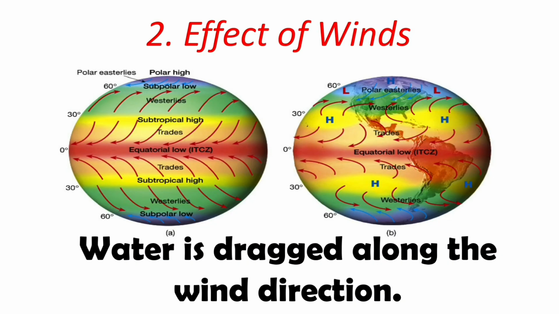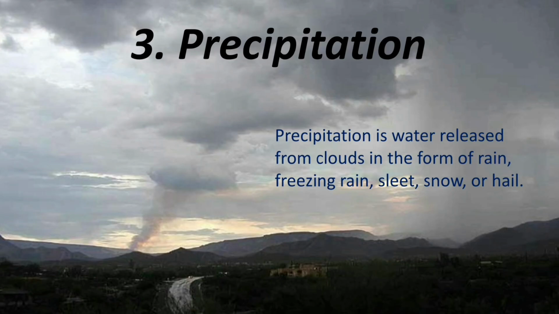The second force that causes ocean current is the effect of the winds. Water is dragged along the wind direction. The third force that causes the ocean current is the precipitation. You have already learned about precipitation. Precipitation is the water released from clouds in the form of rain, freezing rain, sleet, snow, or hail.